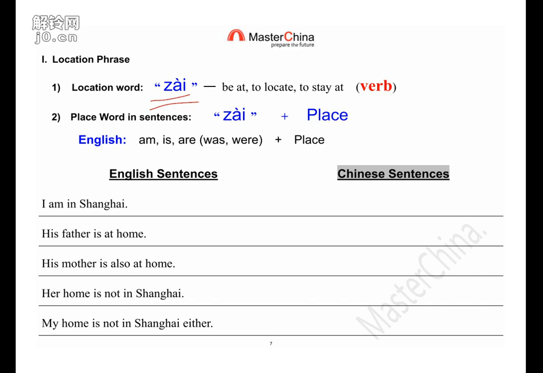Of course, when you look up the dictionary, maybe lots of Chinese dictionary or grammar books, they just say 在 is like adverb or something. But based on my experience, I think if you regard it as the verb, it's much easier for you to understand the structure of sentence. So let's regard it as a verb, 在. So English sentence, when we describe some location, we will use am is are. So if we translate this am is are, it should be 是, right?